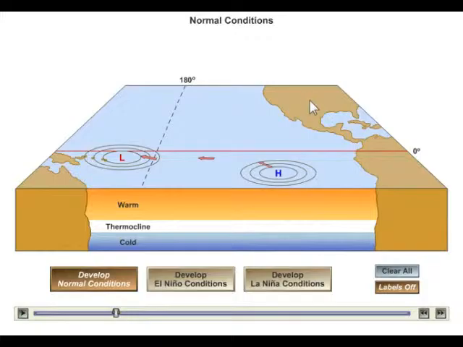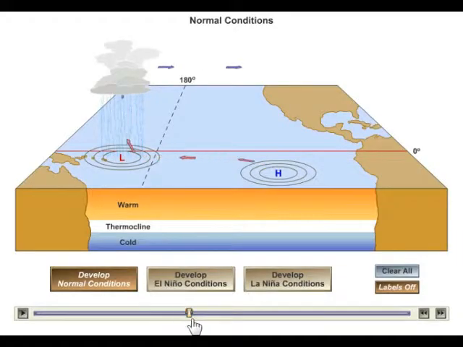By the way, this is North America over here, South America. This red line represents the equator. This is Australia and New Guinea, and Asia would be out of view on this side. So as these trade winds blow, the air eventually rises in low pressure systems and creates a lot of rainfall over on the west side of the Pacific, over near Indonesia.